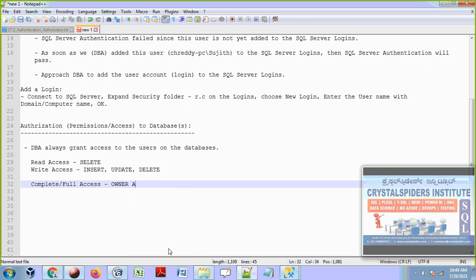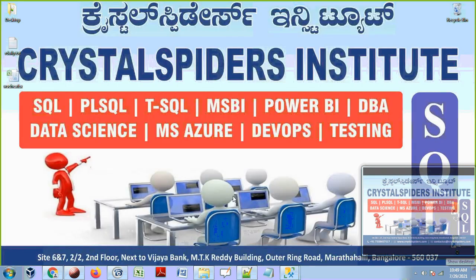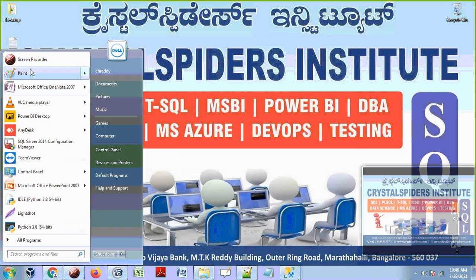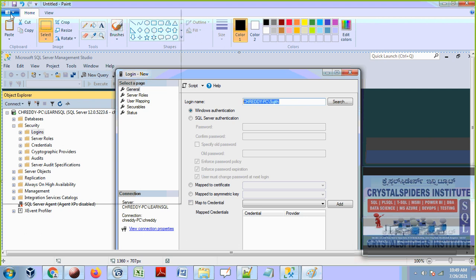So when I grant owner access, they can perform any actions, right? They can perform read, write, all DDL, all DML operations. DML, we know that already, guys. We already discussed, right? DML, DDL, and all other operations and executions, all actions. Any operations they can do once we grant full access. So how to grant read access only, sir? So now we are going to grant read access to Sujit on a SQL DBA database. So now let me save these screenshots, guys.